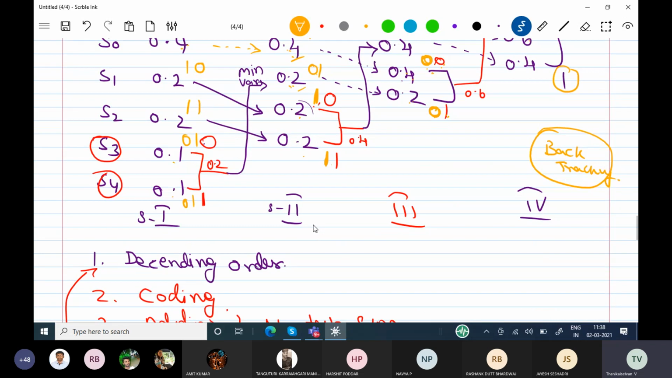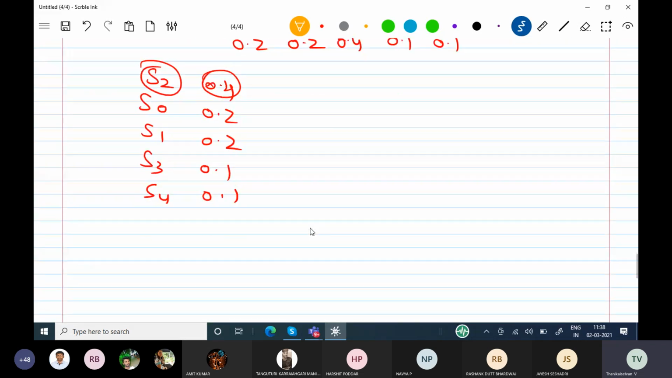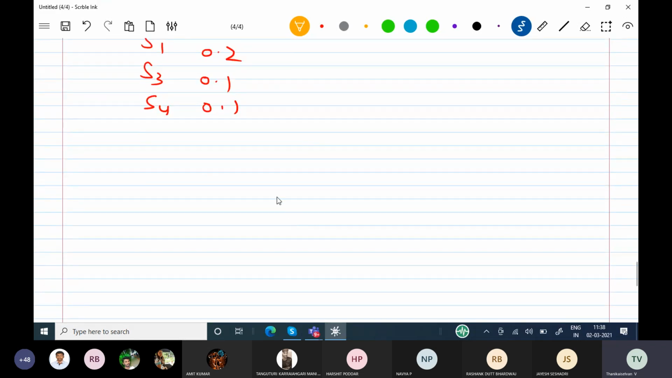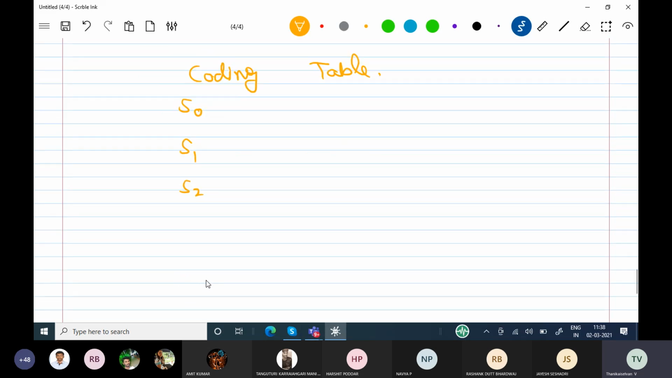Now I can consolidate everything. This is the coding table, note it down. The coding table has S0, S1, S2, then S3 and then S4. The corresponding probabilities are 0.4, 0.2, 0.2, 0.1, 0.1.